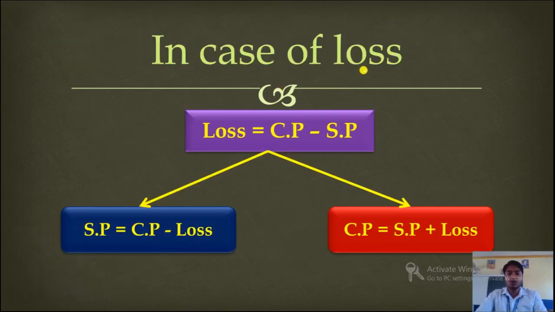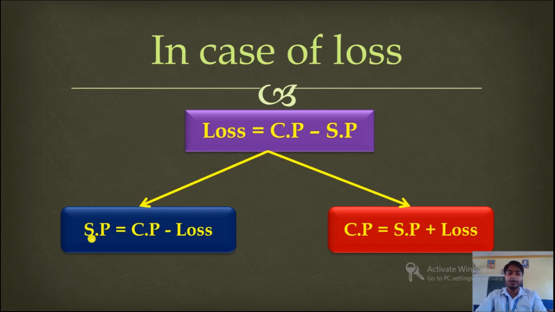Now in case of loss, how can you find out SP and CP? Okay, so this is the main formula. Loss is equal to CP minus SP. When you have CP and SP, then you can find out loss. And using this formula only, you can derive these two formulas.